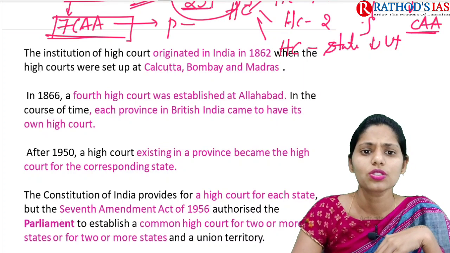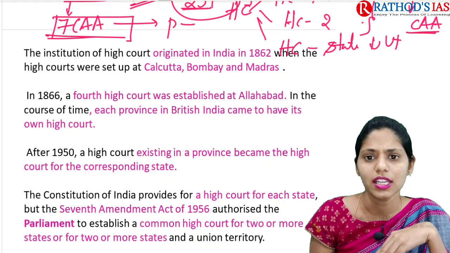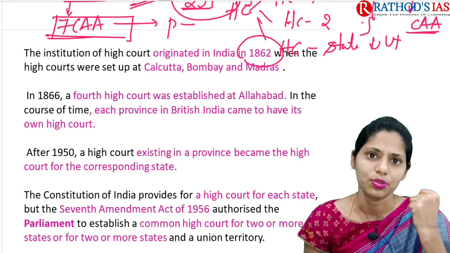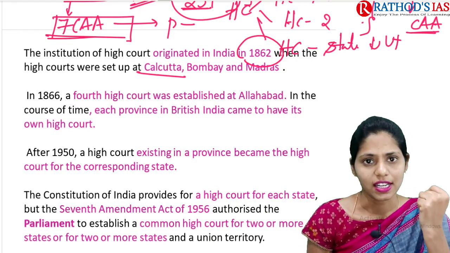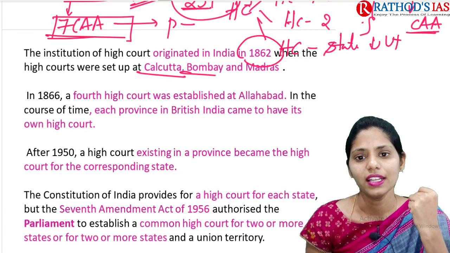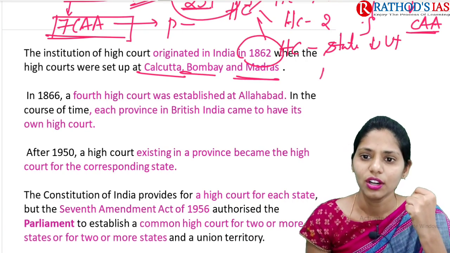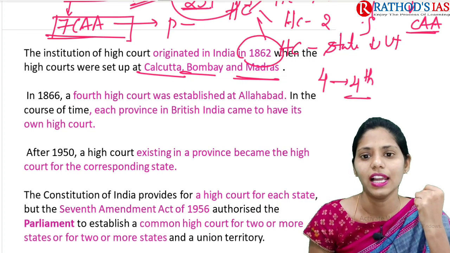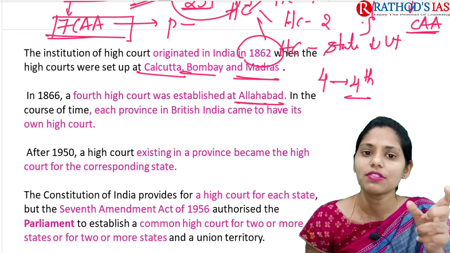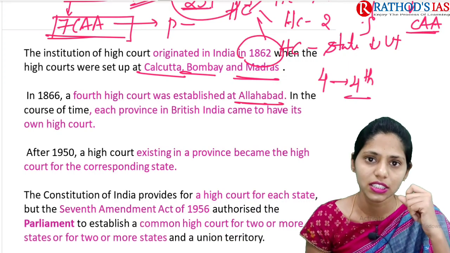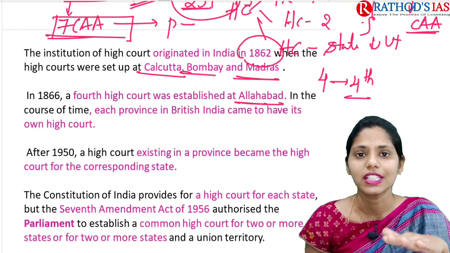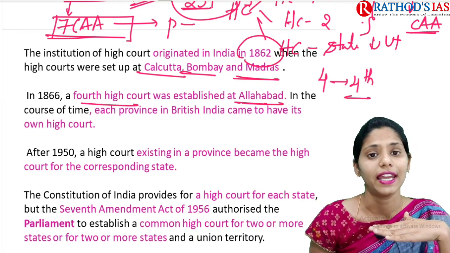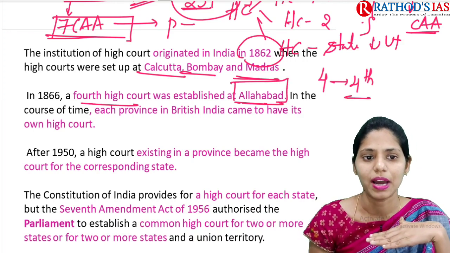So if you see, the institution of the High Court originated in India in 1862 itself. At that time we had 3 high courts: the first one in Calcutta, the second in Bombay, and the third in Madras. Later, after 4 years, in 1866, we got our 4th high court, established at Allahabad.